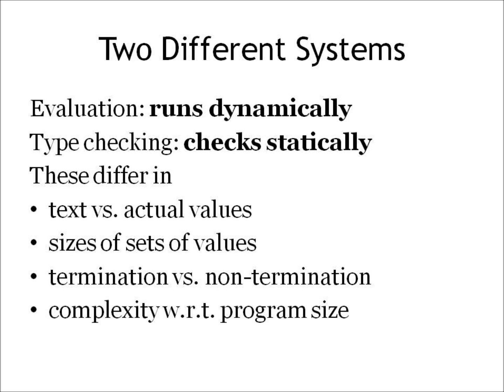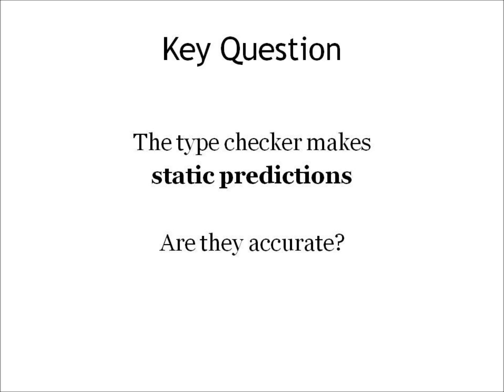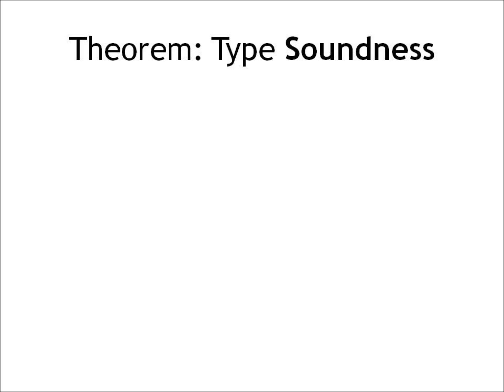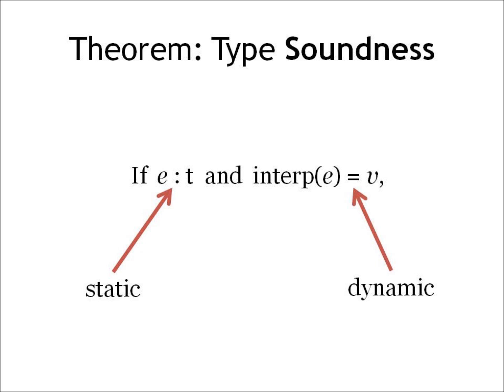In other words, the key question is this. The type checker is making a static prediction about the program's behavior. Is the static prediction accurate? Now we usually care about a theorem that's called type soundness. Soundness says the following thing. If we have some program, E, and it has a type T, and when run, E is going to produce some value V. Now notice that we've already made a connection to both the static side where E has a type and the dynamic side where E is going to evaluate to a value.